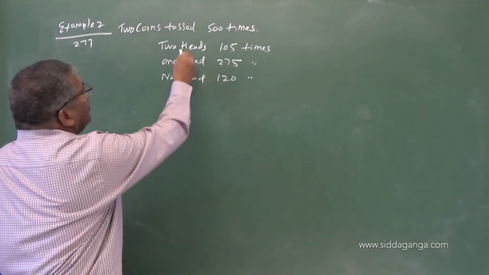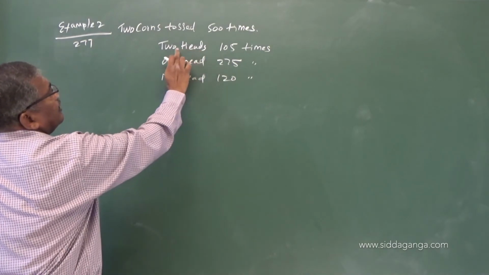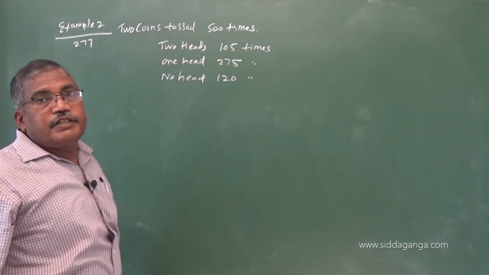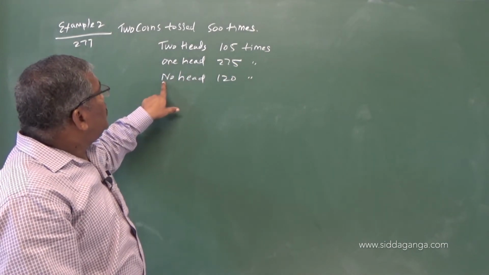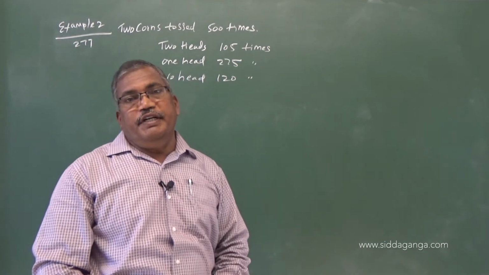So these are events. Occurring 2 heads is one event, occurring 1 head is one event, no head is another event.